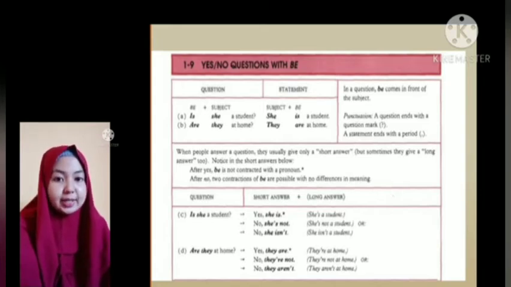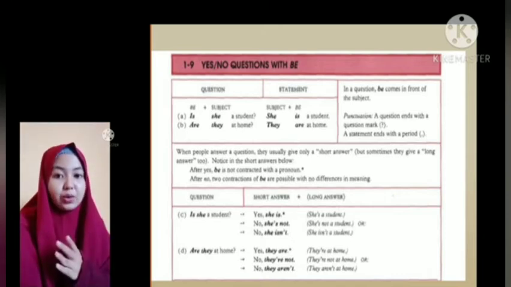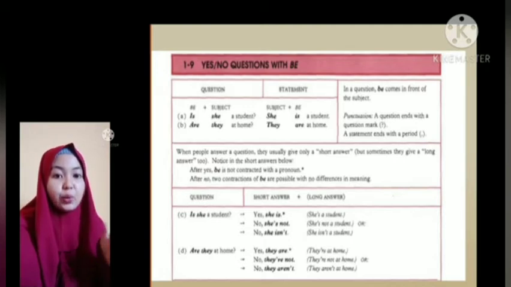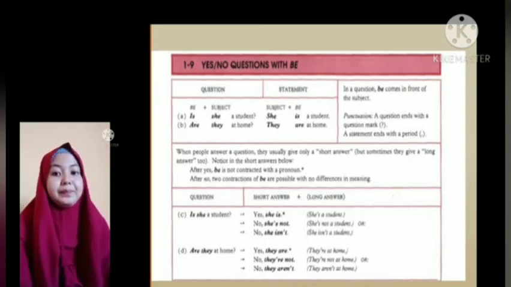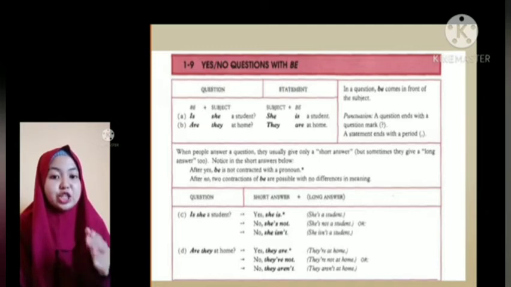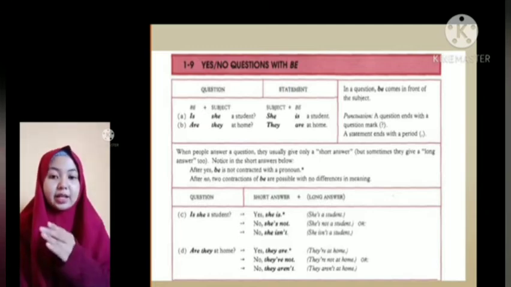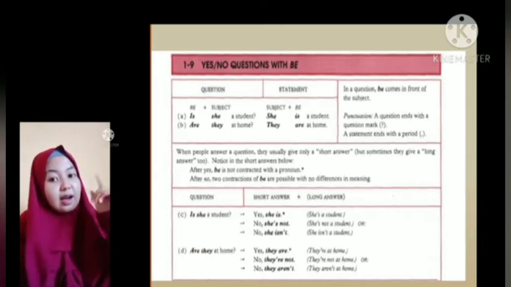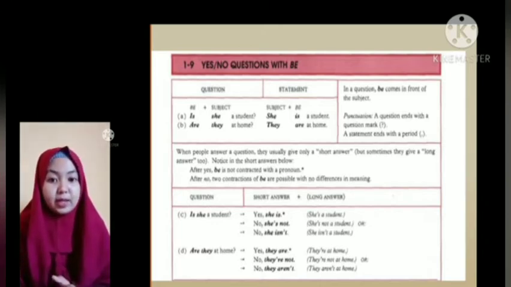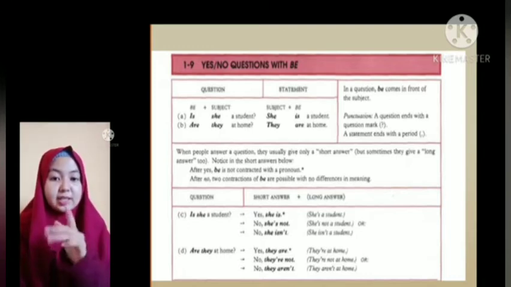In a question, be comes in front of the subject. So the locations of the word be and the subject are exchanged: be plus subject. For example, "Is she a student?" "Is" in the sentence is to be. "She" in the sentence is the subject.